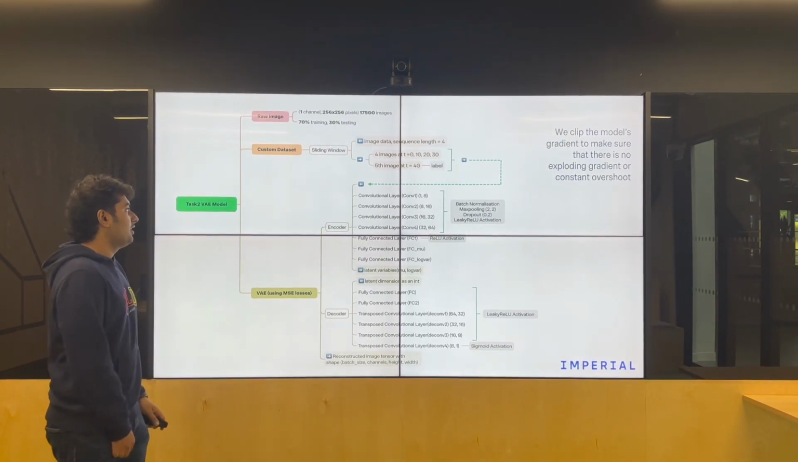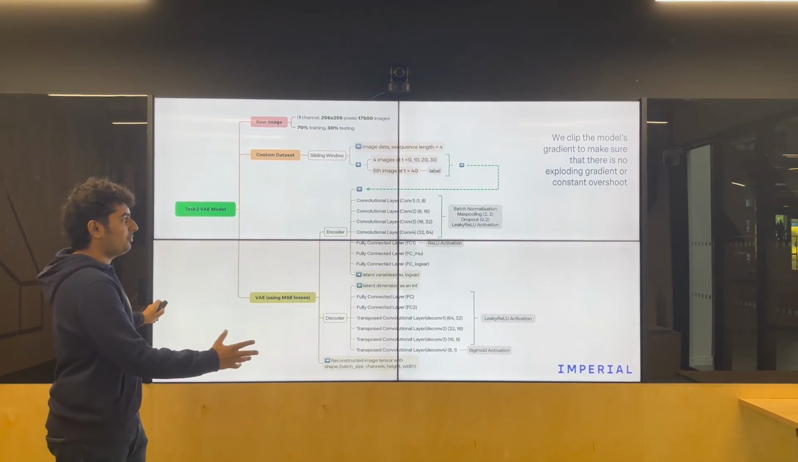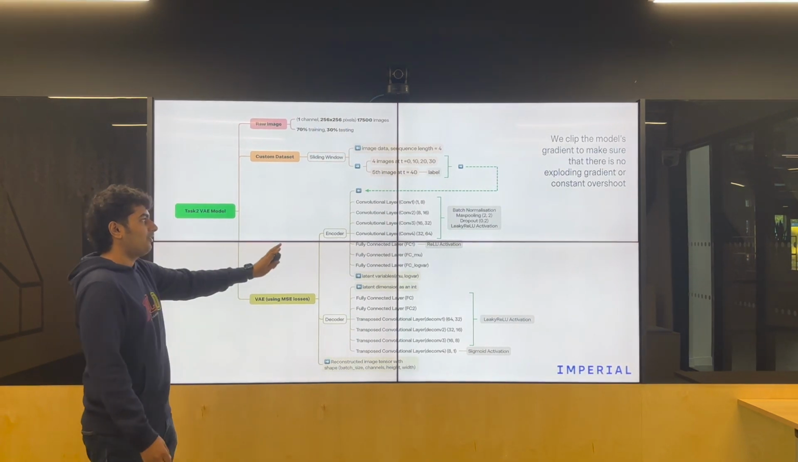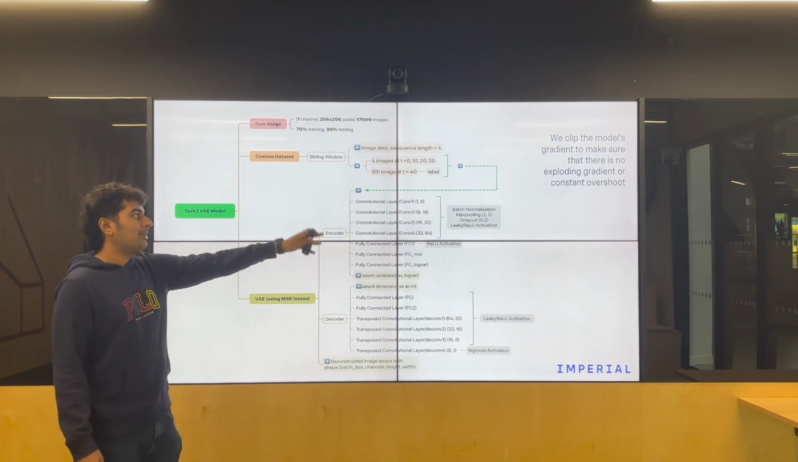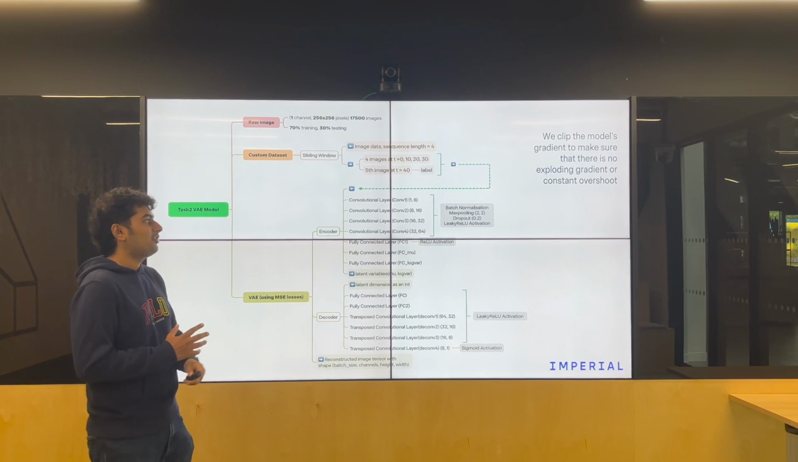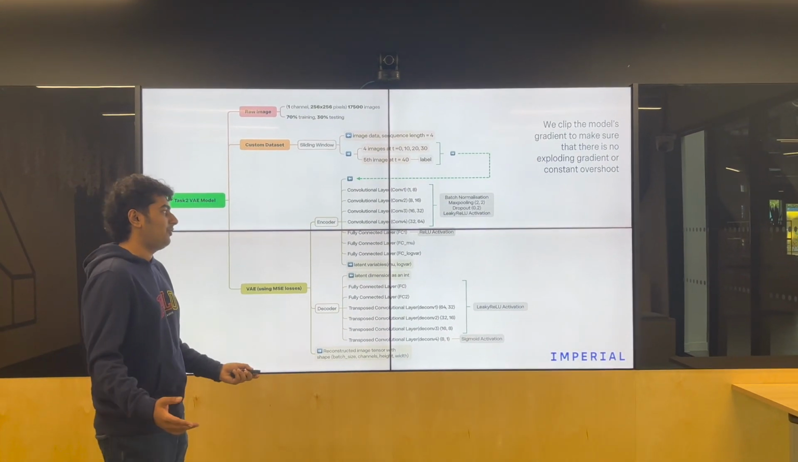So in the interest of time, we're going to just pause here for a second and you can go through all of this. But the thing we want you to know is that we clip the model's gradient to make sure that there is no exploding gradient or constant overshoot.